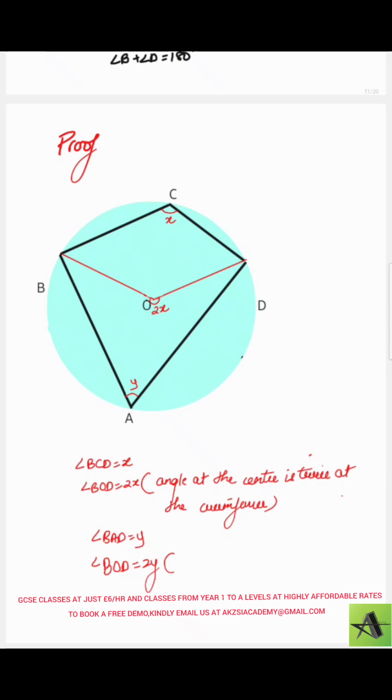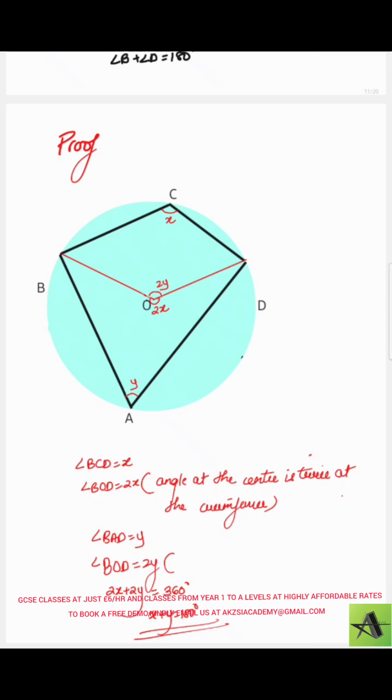Now if I add this complete circle, 2x plus 2y will be equal to 360 degrees. Dividing both sides by 2, I'll get x plus y is equal to 180 degrees, and hence we have proved that the opposite angles add up to 180 degrees.